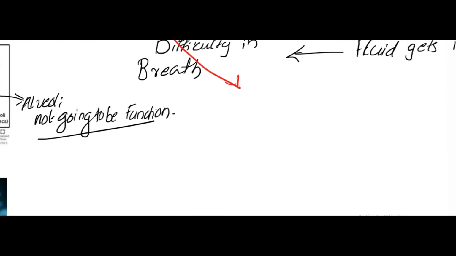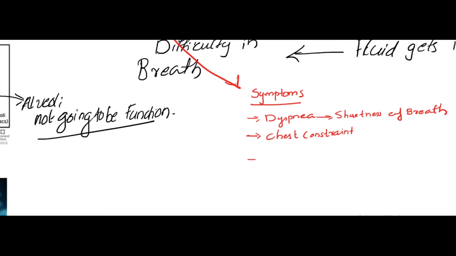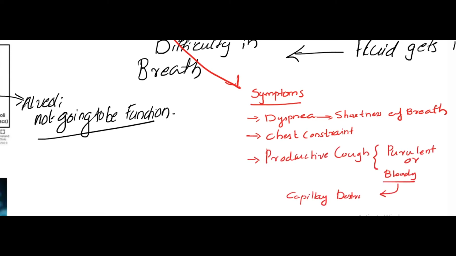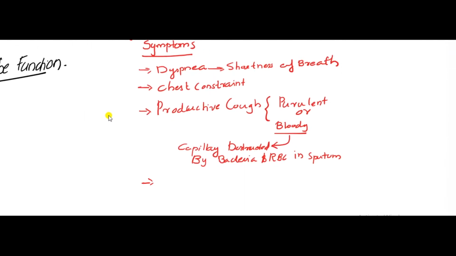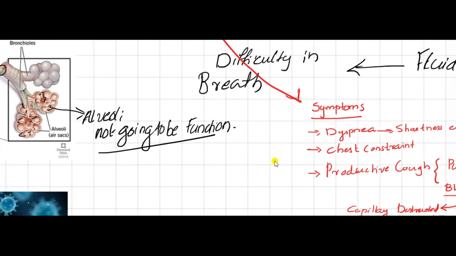This is the condition in pneumonia. Inflammation can cause symptoms like dyspnea, which leads to shortness of breath, chest constriction, and a productive cough, which may be purulent or bloody, with capillaries disrupted by bacteria and RBCs in the sputum. Systemic symptoms like fever and fatigue occur.